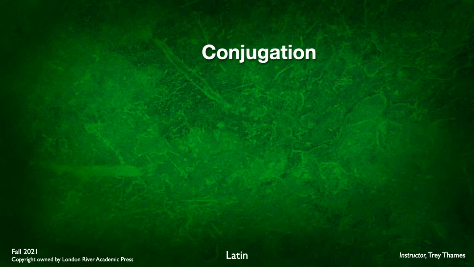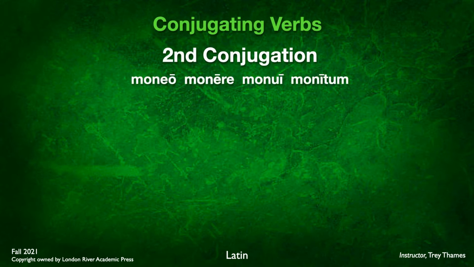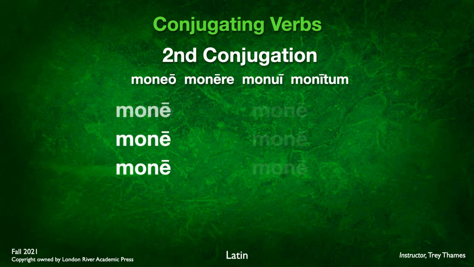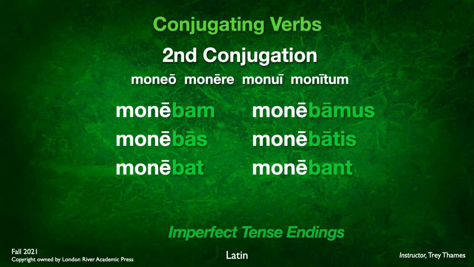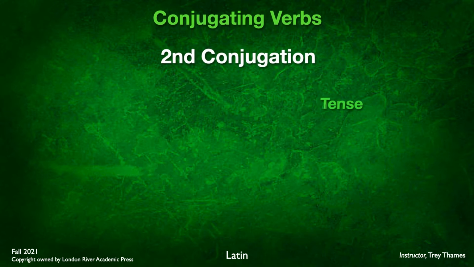We're going to apply this exact same principle to the second conjugation. It works and functions exactly as first conjugation. There's no differentiation. Here our paradigm verb for advise or warn, moneo, monere, monui, monitum. There's our stem, mone, and to that we add bam, bas, bat, so we end up with monebam, monebas, monebat, monebamus, monebatis, monebant. All right.